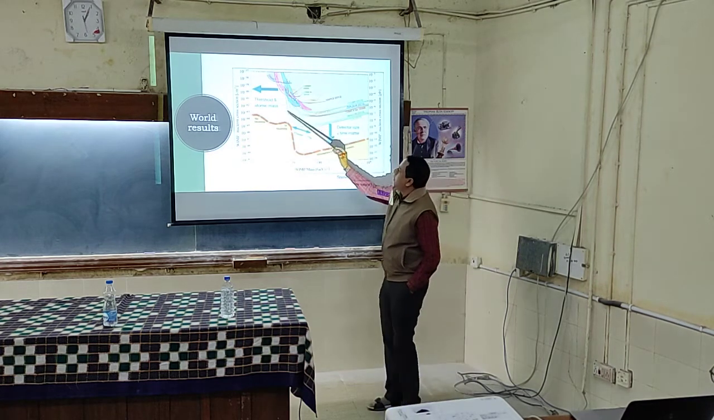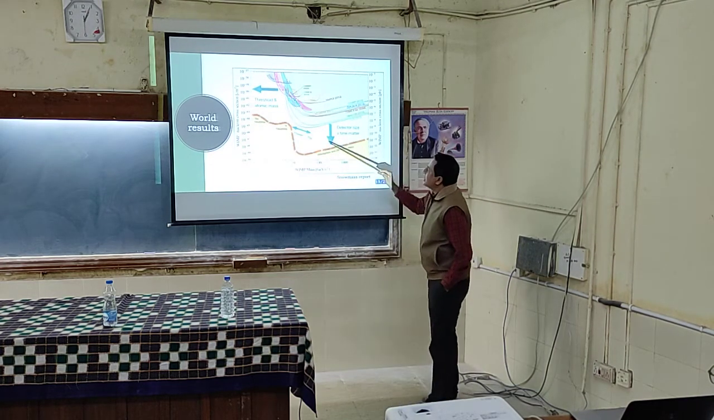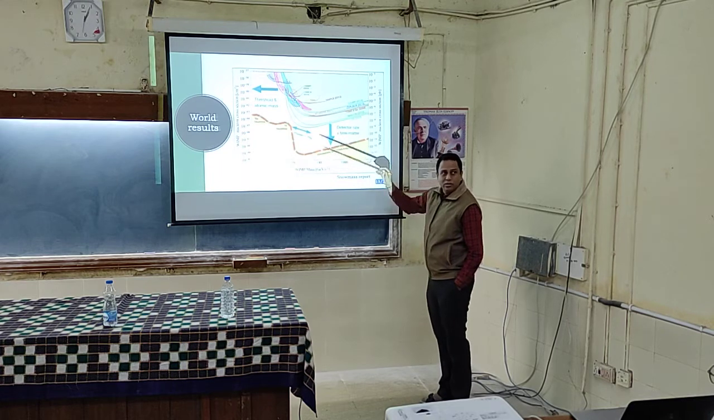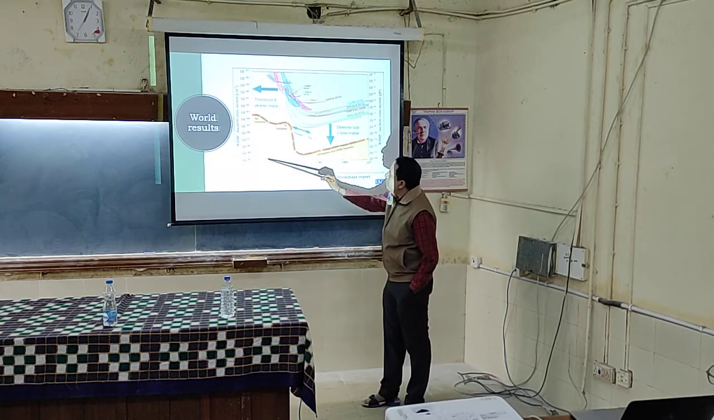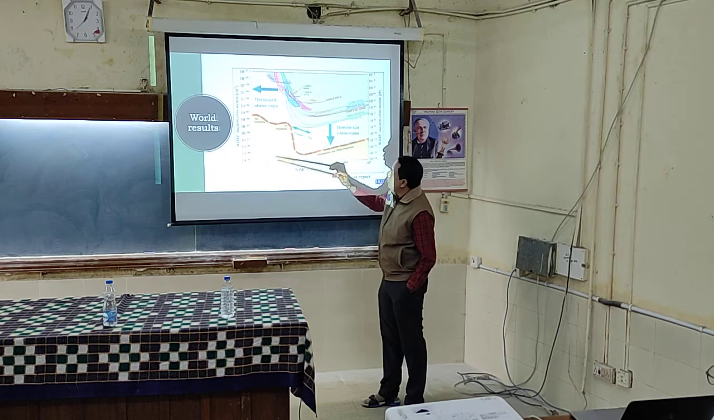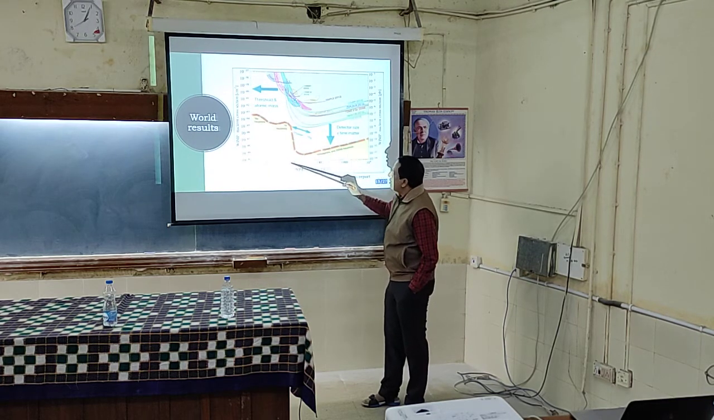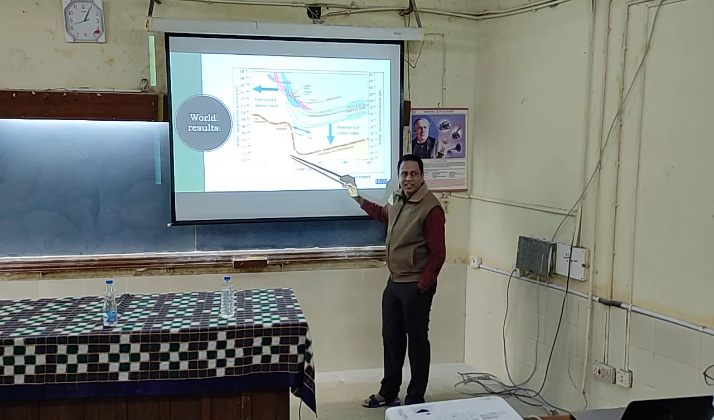Now this space is there and this space is there. How do we build an experiment? Now this space means we are trying to detect low mass dark matter.